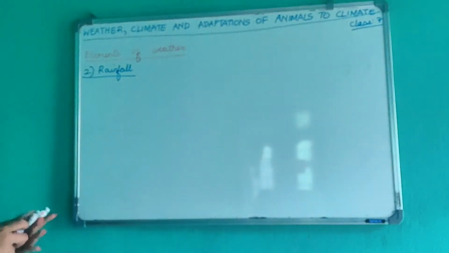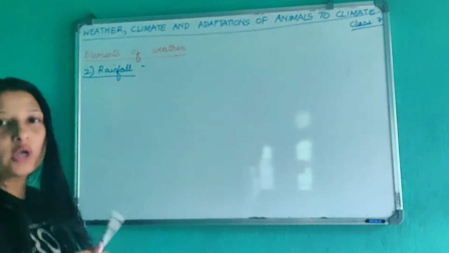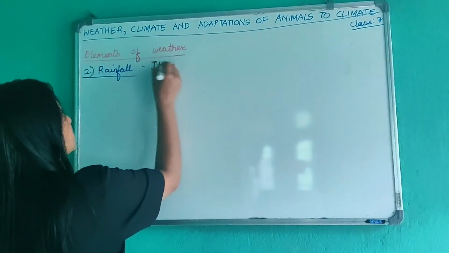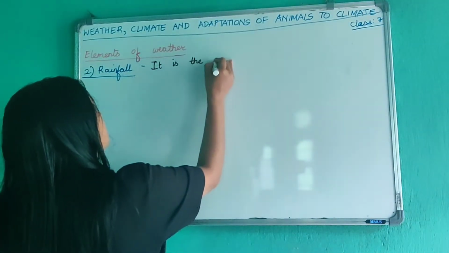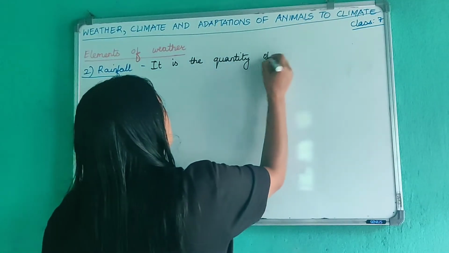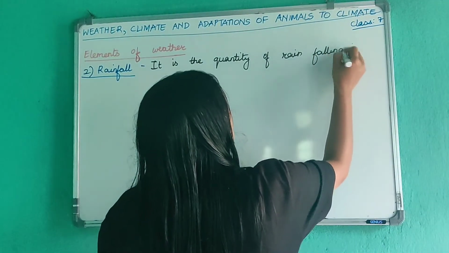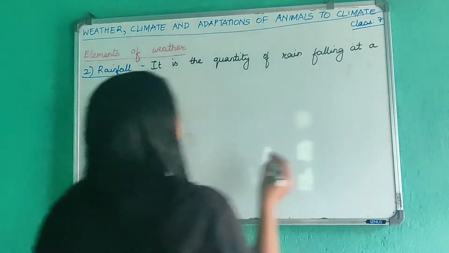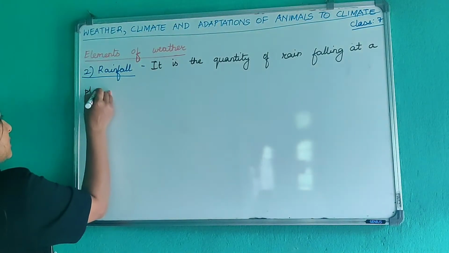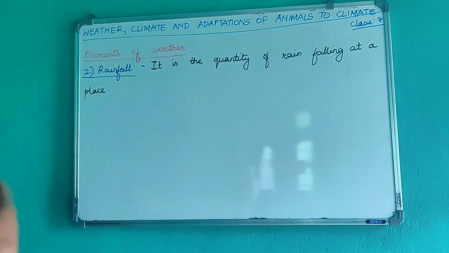So rainfall, it is the quantity of rain falling at a place. Okay, quantity कतिको पानी पर्छ एउटा जग्गामा, that is the rainfall.